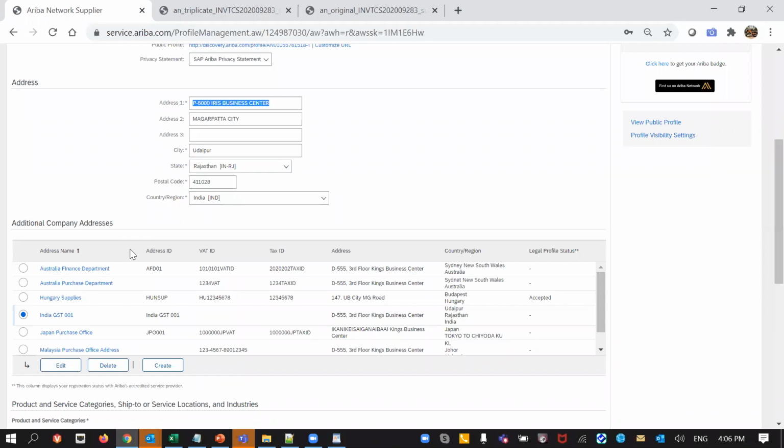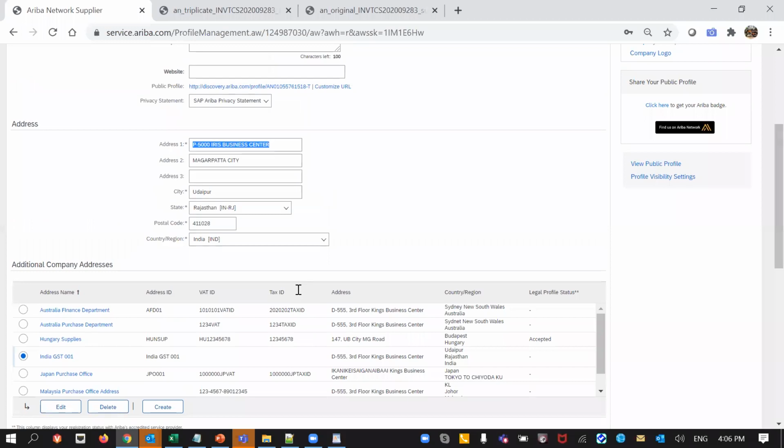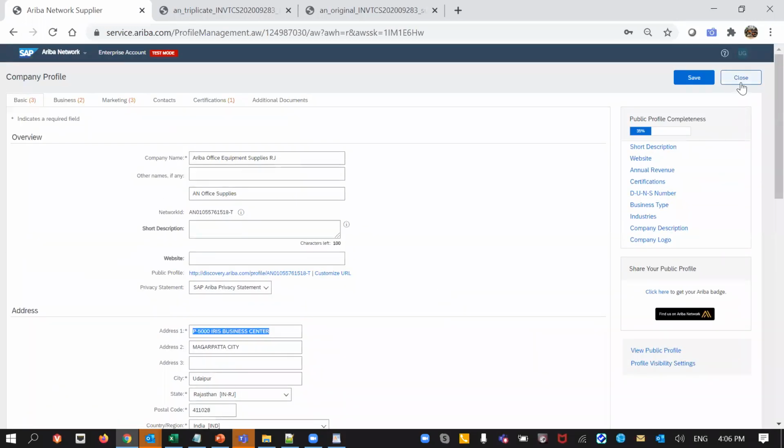Ariba Network will simply create 3 copies of the invoice PDF. There will not be any JSON, or any QR code files, or any other things, right? So it will be the usual process for them. Now, this is the supplier side of it.